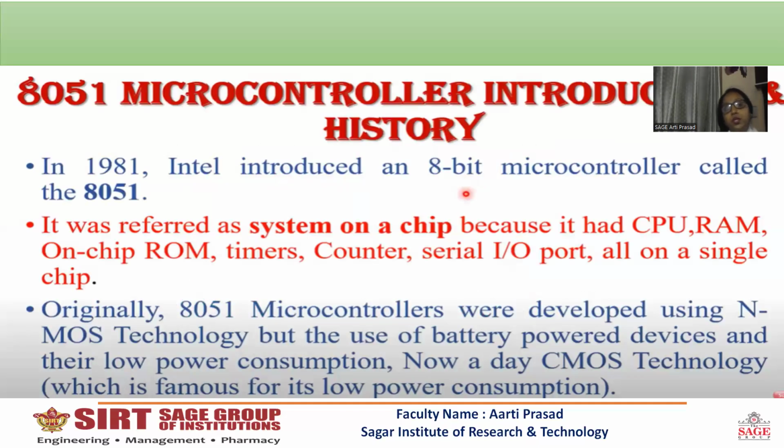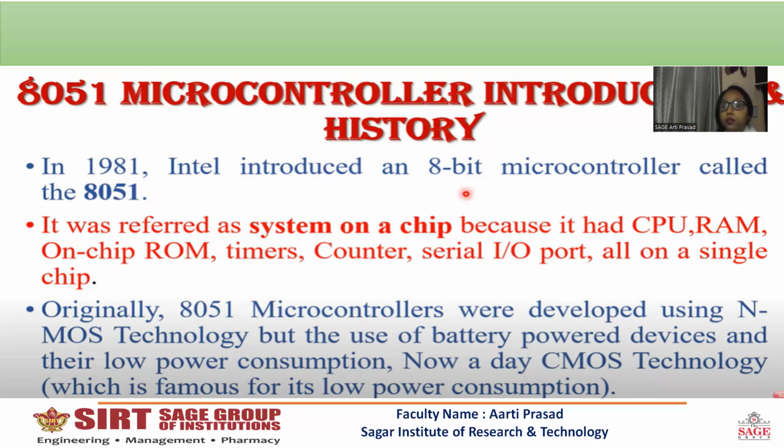And then we come to the 8051 microcontroller introduction and history. In 1981, Intel introduced an 8-bit microcontroller. That name is 8051.